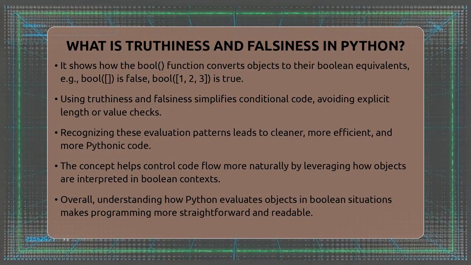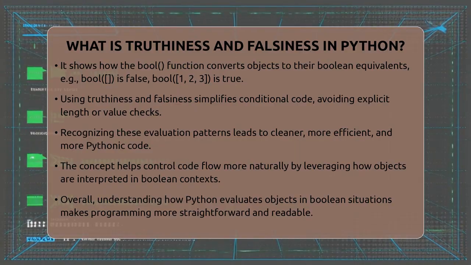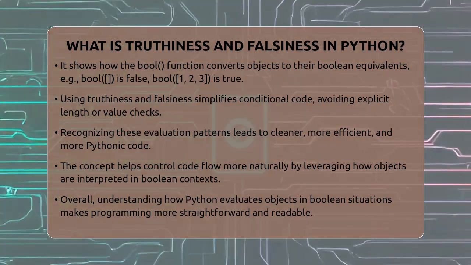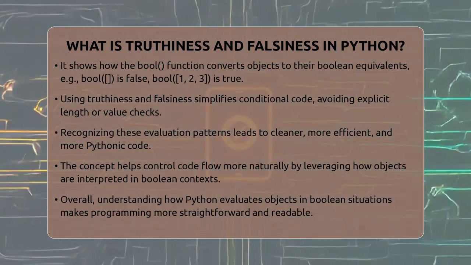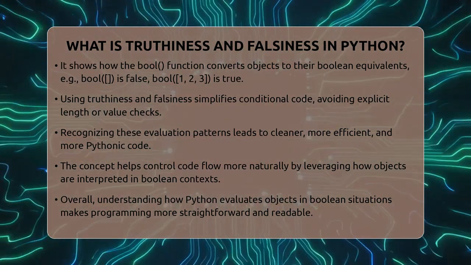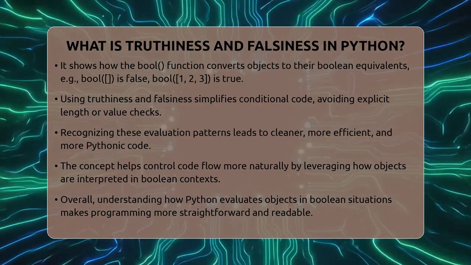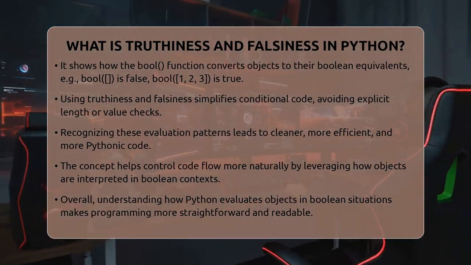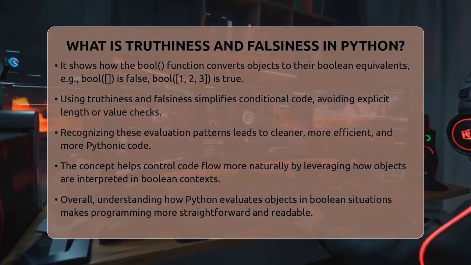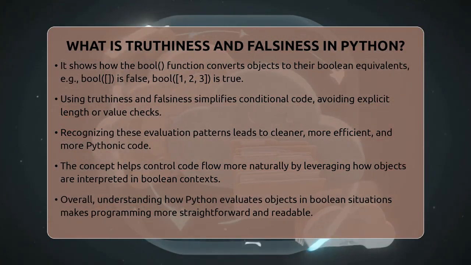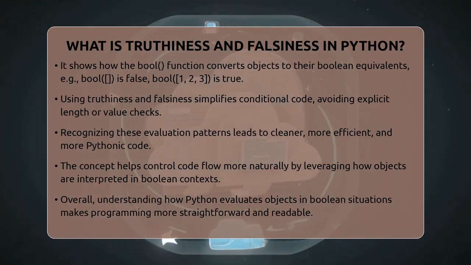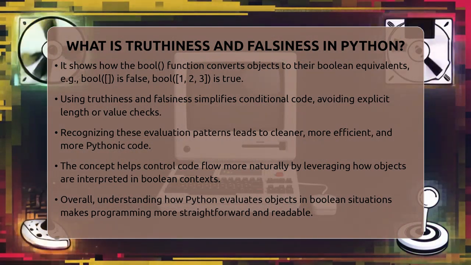Understanding truthiness and falsiness helps you write cleaner and more efficient code. It allows you to make quick checks without explicitly comparing values. When you use variables, data types, and operators, knowing how objects evaluate in Boolean contexts makes your code more natural and Pythonic. In summary, truthiness and falsiness are about how Python interprets objects in Boolean situations.